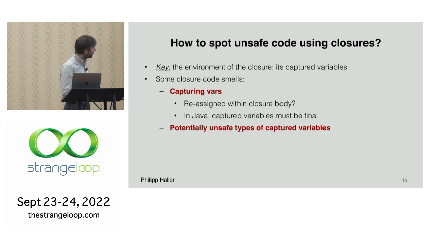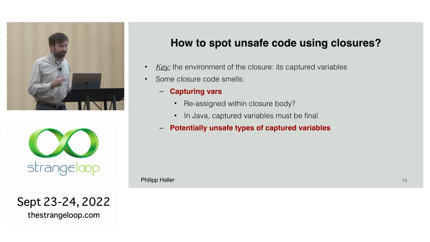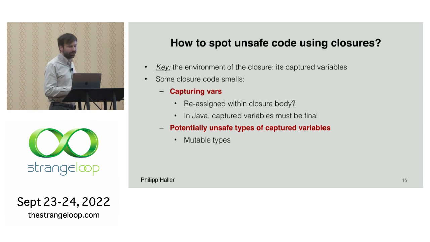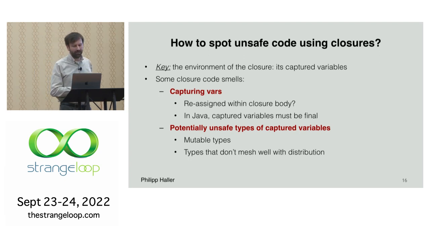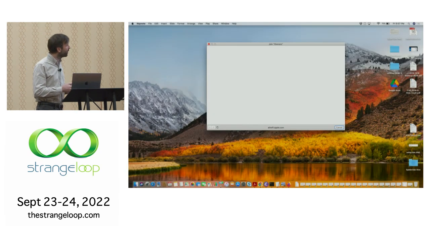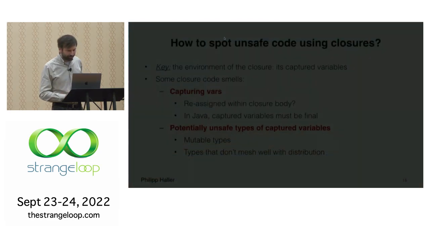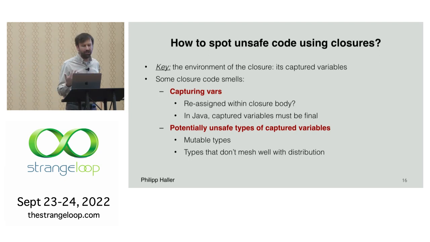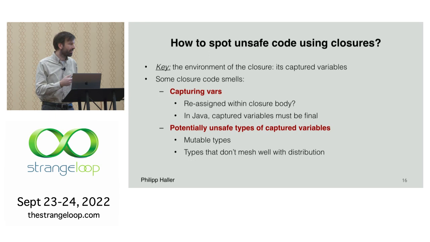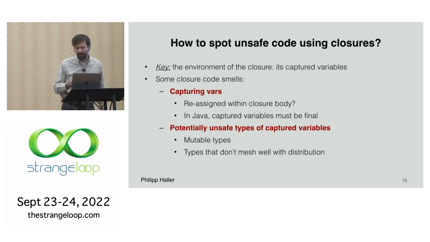Then we should check the types of what we're capturing. Mutable types can be an issue. And if we do distribution, there's a number of types that just don't mesh well with that, perhaps because they're not serializable, or because they cannot be used in a distributed setting since remote executors might not be able to access whatever the closure needs, okay?